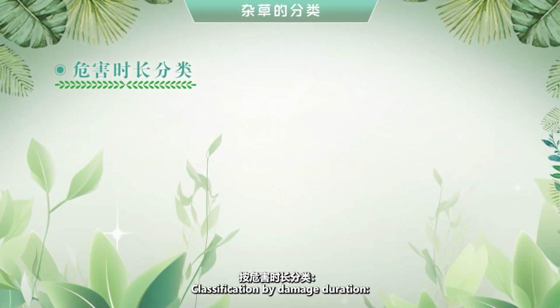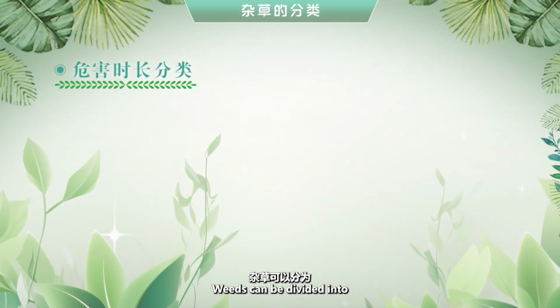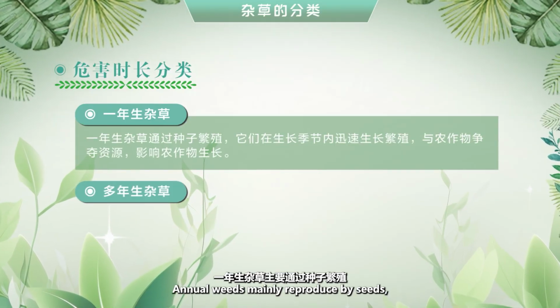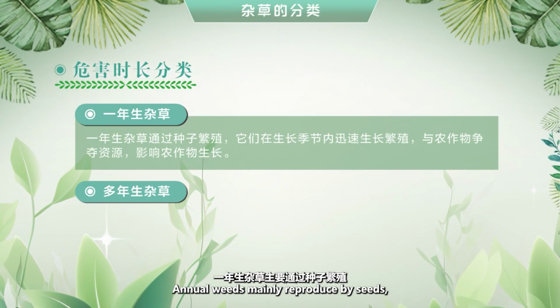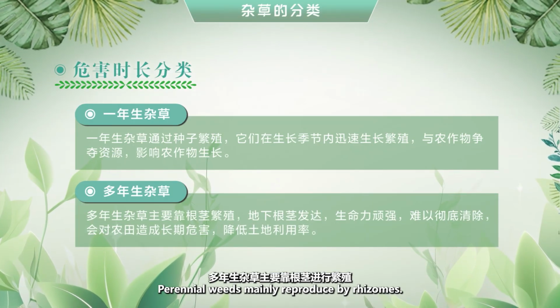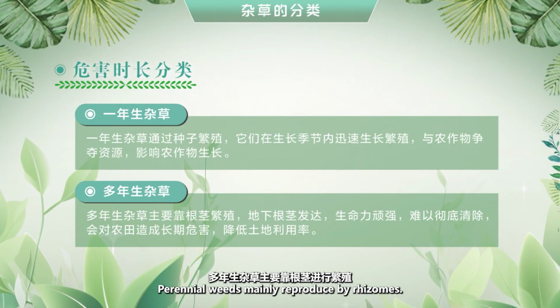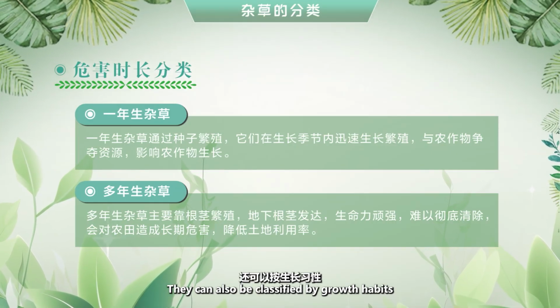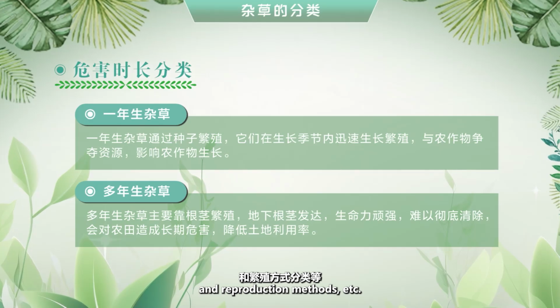Classification by damage duration. Weeds can be divided into annual weeds and perennial weeds. Annual weeds mainly reproduce by seeds, completing the life history from seed to seed. Perennial weeds mainly reproduce by rhizomes. Generally, underground rhizomes are well developed. They can also be classified by growth habits and reproduction methods, etc.